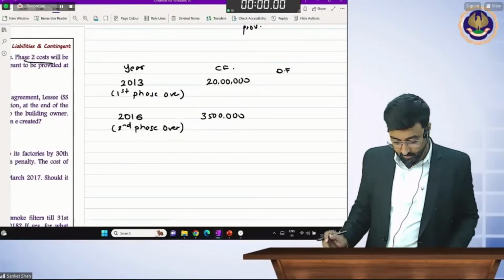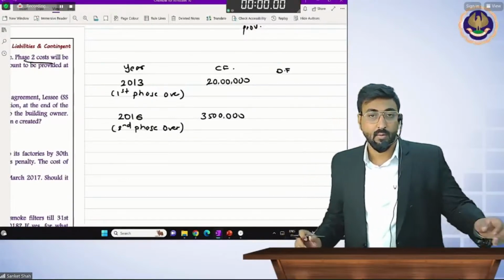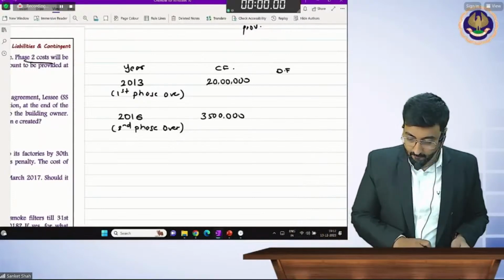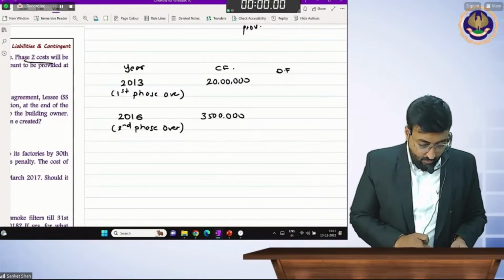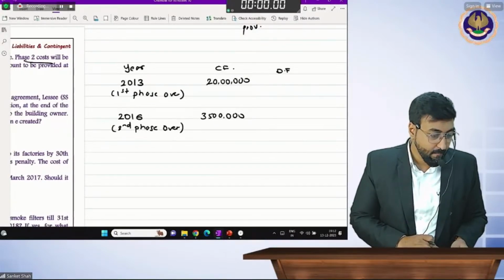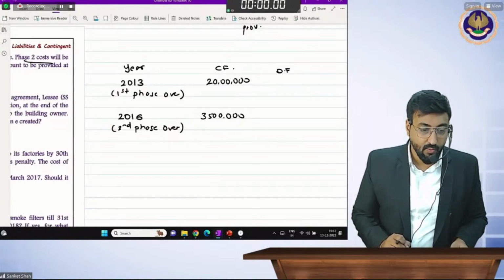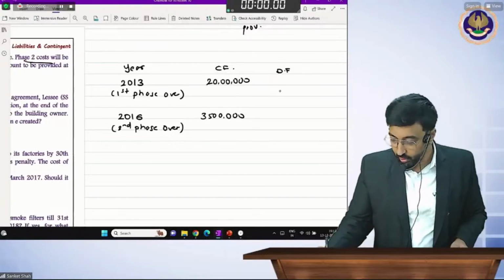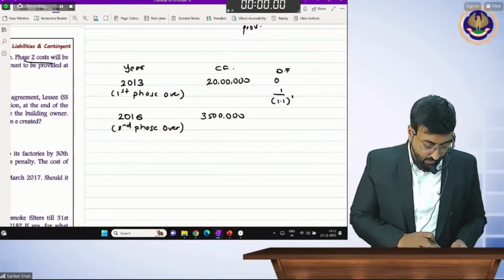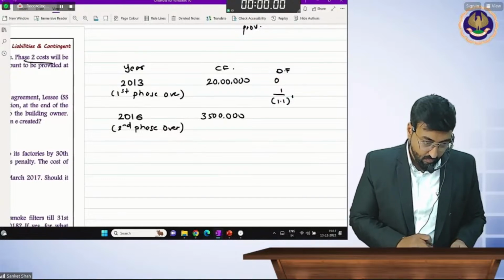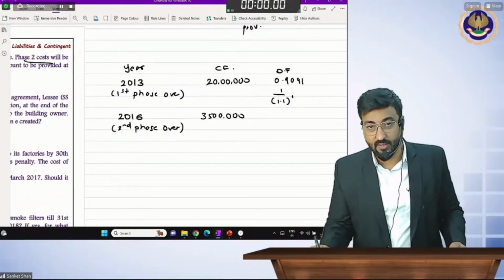Discounting factor, calculation किधर है? 20 lakhs after 1 year. 1.1 is the discounting factor. So what do you have to do? 1 divided by 1.1, 0.9091. Take up to 4 digits.